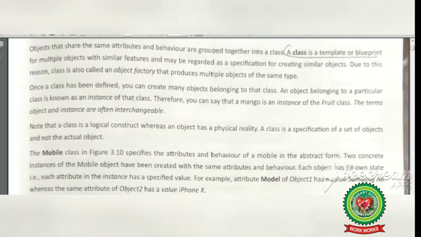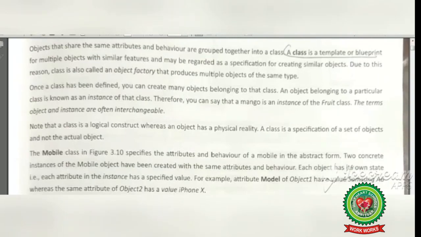See the next example. If fruit is a class, then we can take multiple fruits as objects, like mango, apple, strawberry, watermelon. These are all objects of the class fruit. And objects are also called instances of a class. Instance means an example of the class. Now we will see the example.